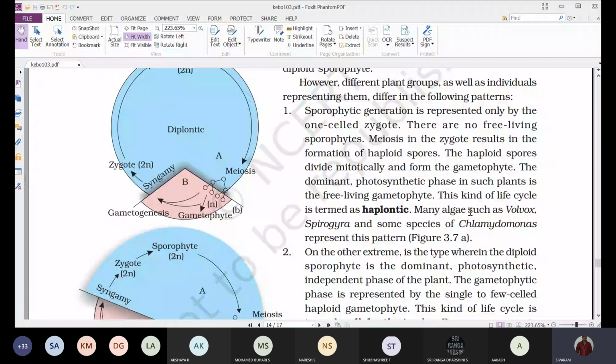These will produce gametes by mitosis, and these gametes will undergo fertilization and result in the formation of a zygote, which is diploid, and that zygote alone represents the sporophyte. Why? Because in these organisms we don't find an embryo. We don't find further development of this zygote.